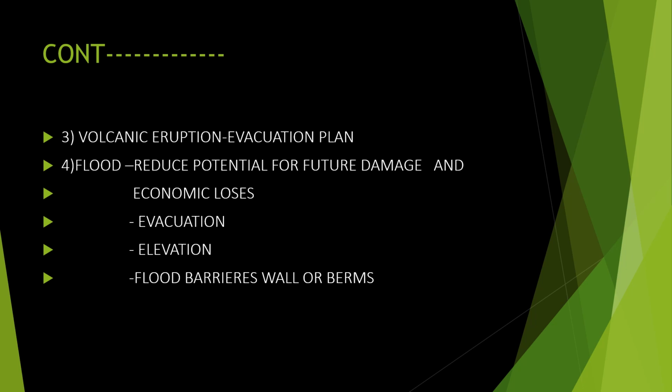Next is evacuation. If the flood is always happening there, make the people live away from that area. Then elevation means make the area high, by using some kinds of sand and bricks they elevate the area. Then flood barriers, walls, or berms, that is building barrier walls or berms in different areas, so the water does not hit in a striking way. That is another method to stop some kinds of flood.